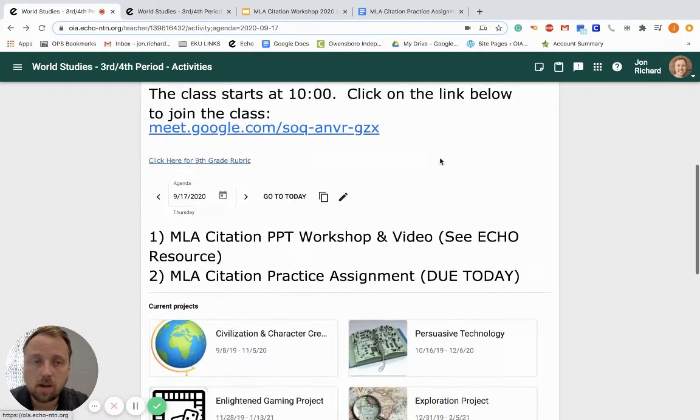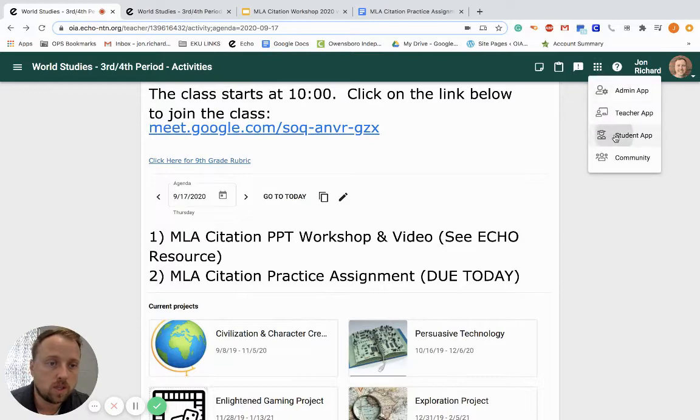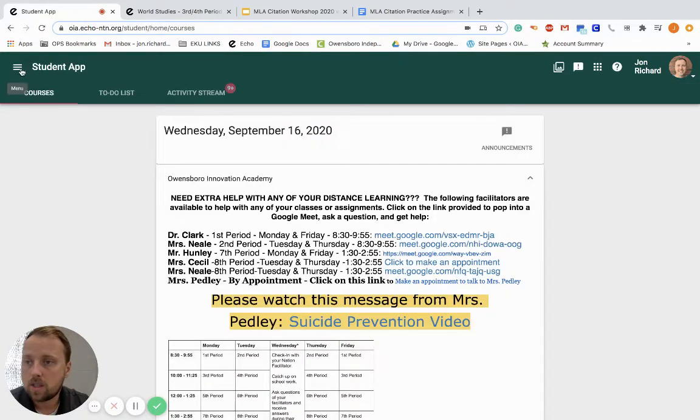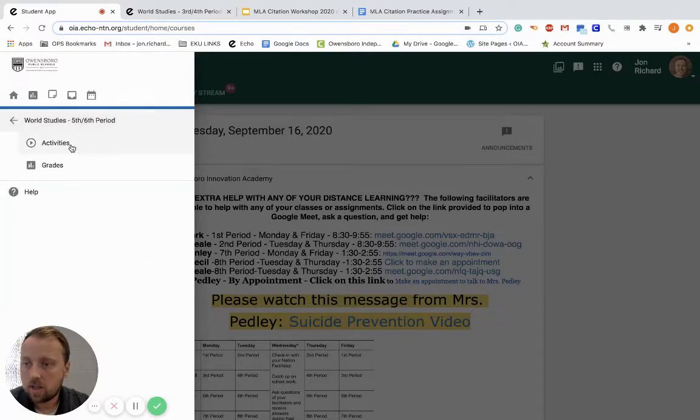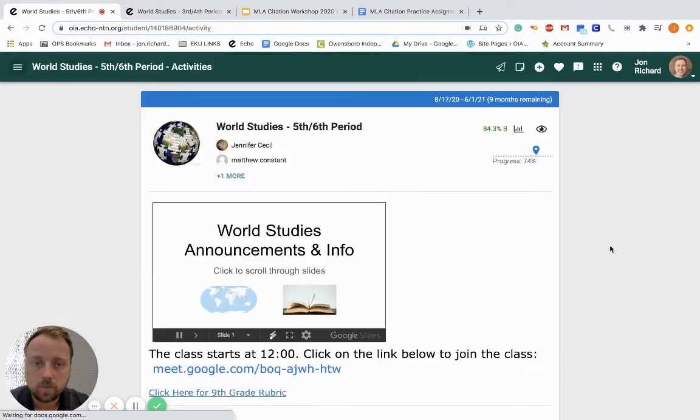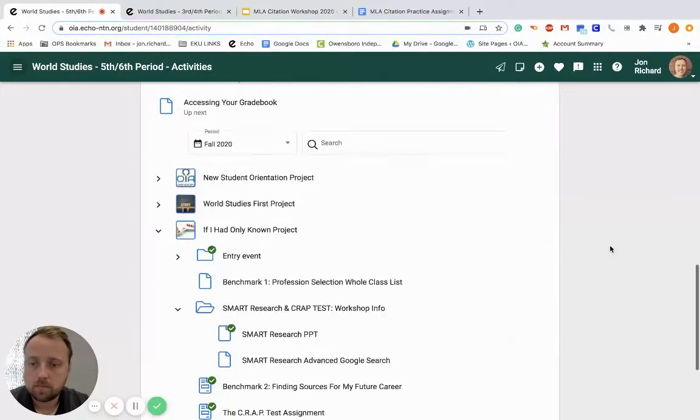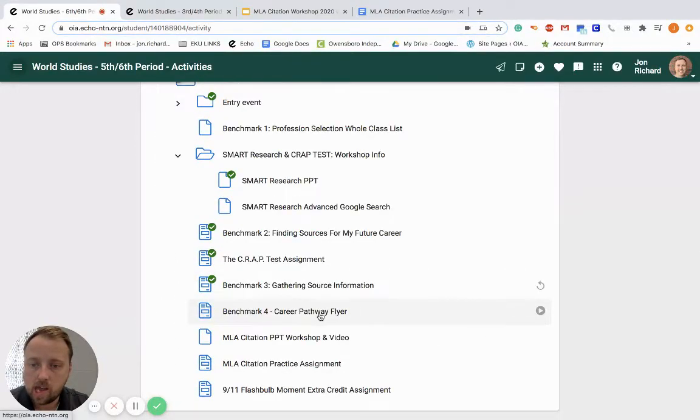If we go down, I want to go into student view so you can see what is going on from your view. We've done the Benchmark 4 pathway flyer. So we're looking at this MLA citation PowerPoint workshop and video.